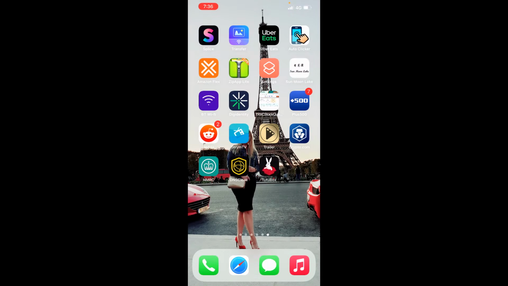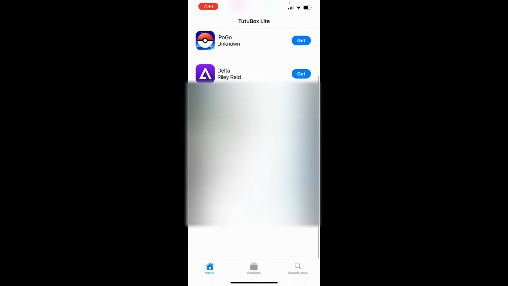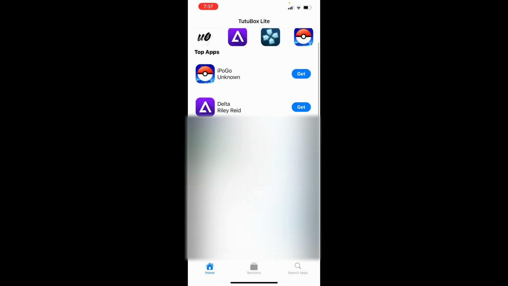Still nothing. First time nothing, second time it opens. See? Sorted out. So now you can install any app from Box and it will be working